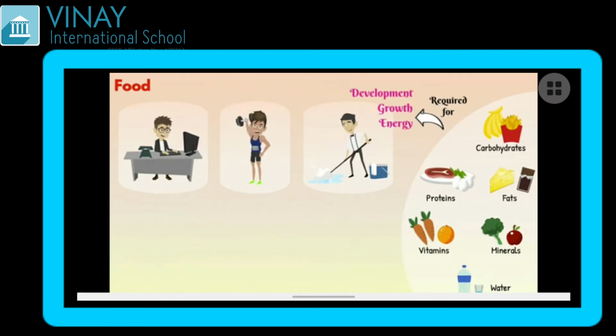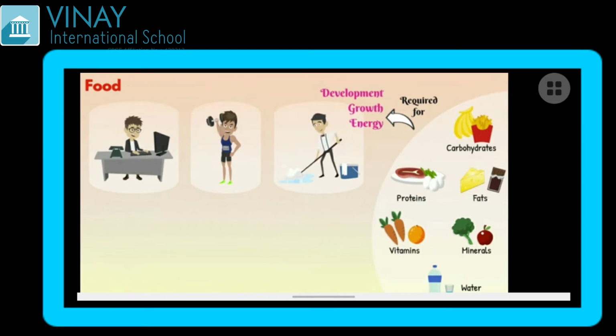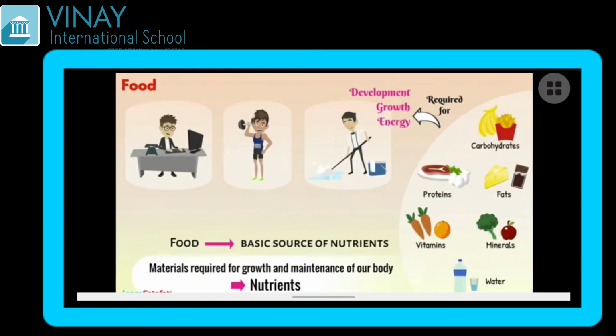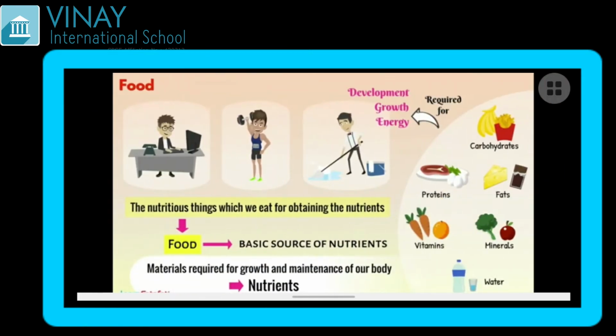So the materials which are required for development, growth and energy of the body are called nutrients. So in short, materials required for growth and maintenance of our body are nutrients. And food is the basic source of all these nutrients. Clear this much? The nutritious thing which we eat for obtaining the nutrients is food.